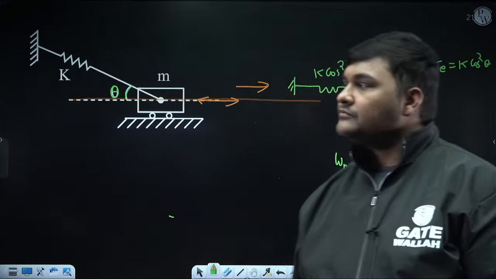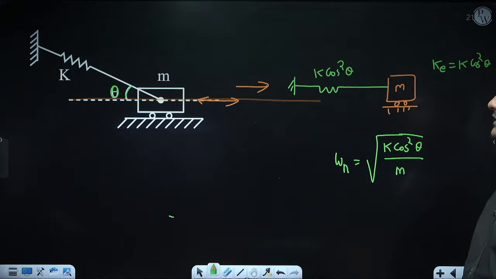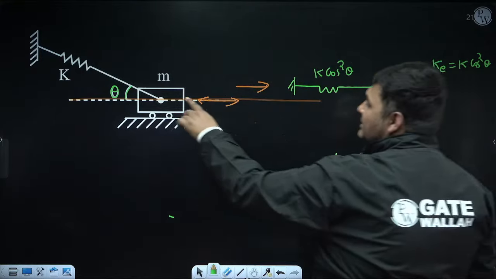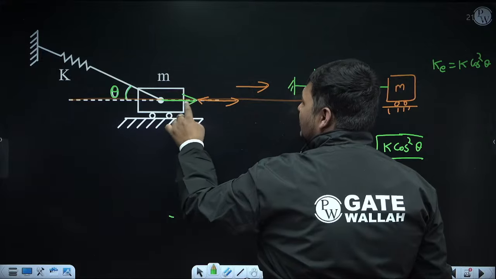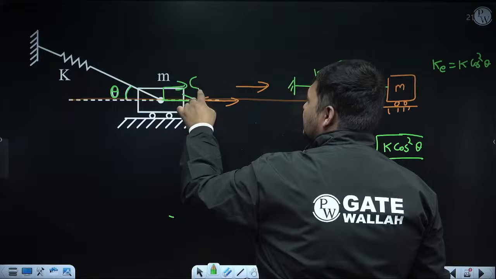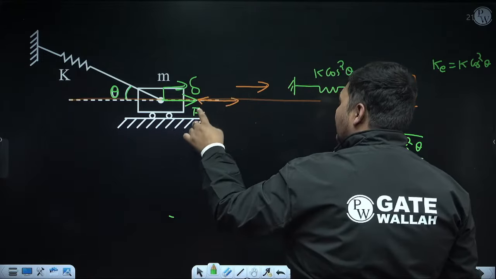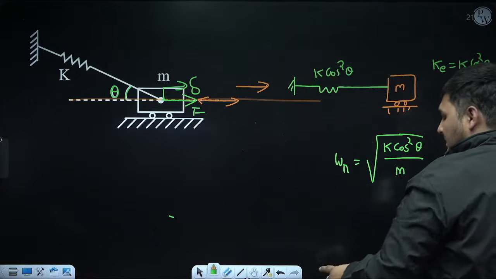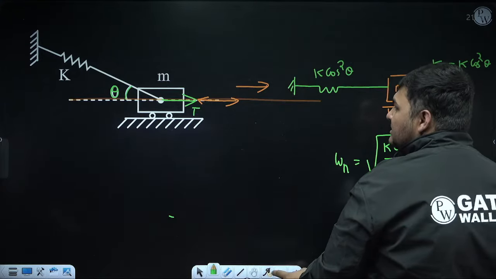I am not going into the derivation of how you come to know that K is this. Again, in this diagram we would apply F in the direction of vibration, that is horizontal, and calculate the static deflection of this point, delta in the horizontal direction, and calculate the expression F by delta. I am 100% sure it will be equal to this, but you need not go into the derivation, just remember this.